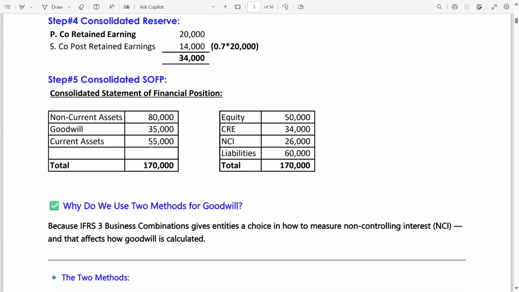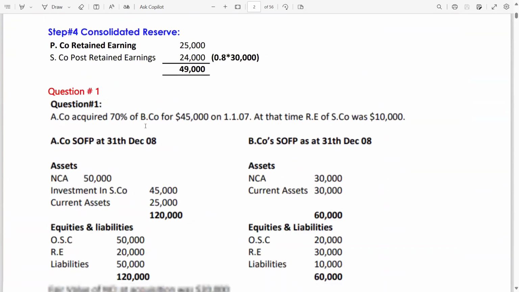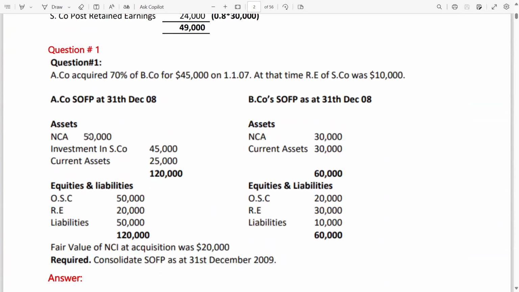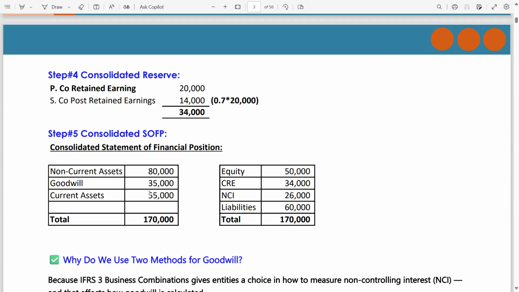Now current assets are 55 and non-current assets are 80. How? Wait, let me show you each and everything. Non-current assets of P company is 50 and B is 30. So the total is 80, which is written in the consolidated statement of financial position. Current assets are 25 for P company and 30 for the B company, means subsidiary company. So the total is 55, which is just entered in the consolidated statement of financial position.